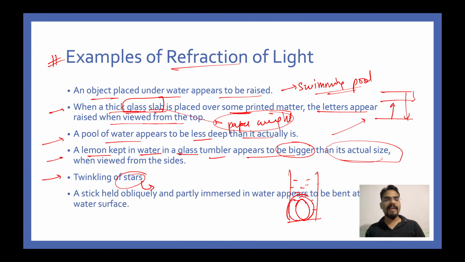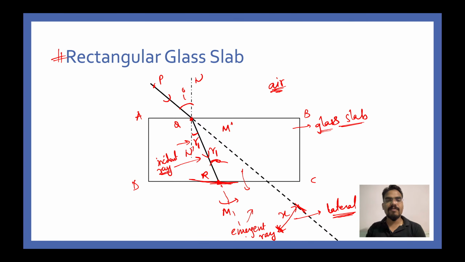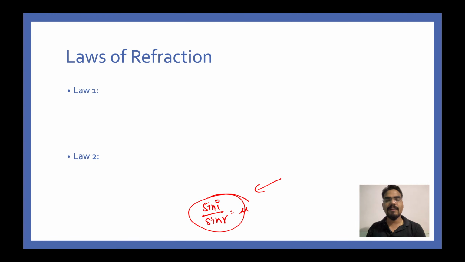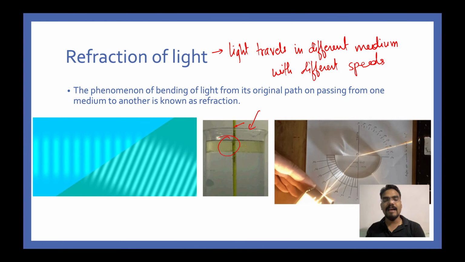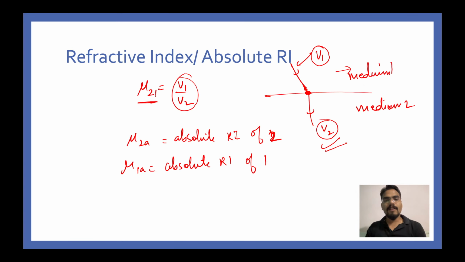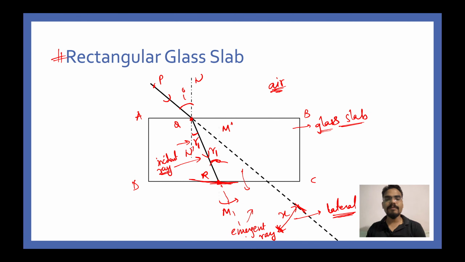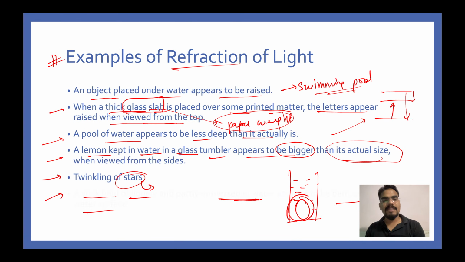Alright, we have one more application, a stick held obliquely. This we have seen in the first slide itself. A stick held obliquely and partly immersed in water appears to be bent at the water surface, that we have seen in the first slide. Let me just go back to the first slide quickly. So this is the first slide, and the second diagram was this. So this is a stick or a rod, and it appears to be bent at this point. Next, moving on. These were the applications.